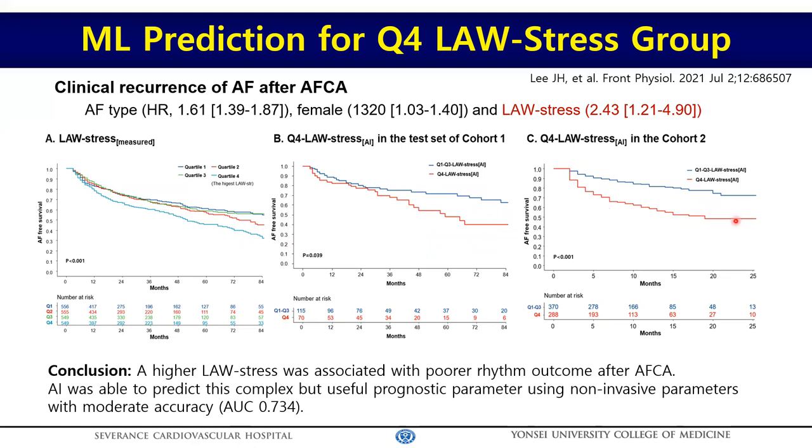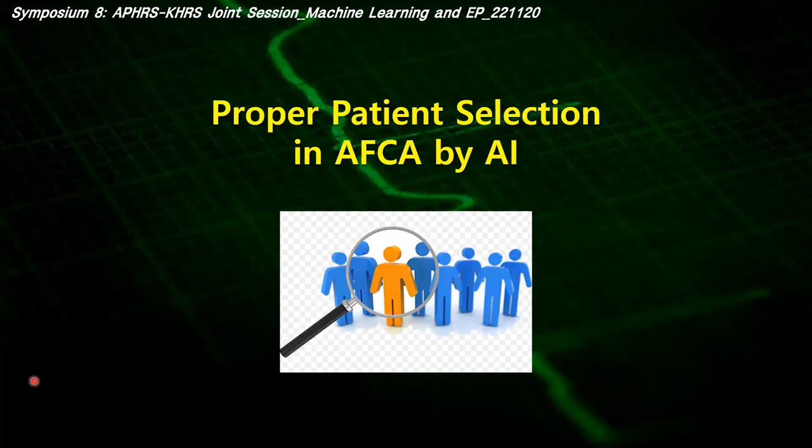And the machine learning predicted Q4 high wall stress group also shows a significantly higher AF recurrence in the independent cohort. So we concluded that higher LA wall stress was associated with poorer rhythm outcome after ablation, and AI was able to predict this complex but useful prognostic parameter using non-invasive parameters with moderate accuracy.